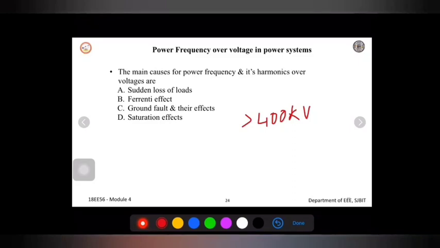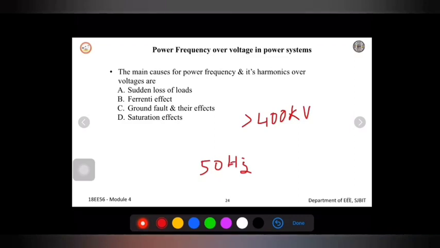We will see in detail one by one. The second one is the Ferranti effect, which will be like an unsymmetrical fault present in the system. We will see it once again in detail. And the saturation effect is with respect to the transformer. So overall, the over voltage of a power frequency or harmonic voltage is near to our natural or operating frequency, which is 50 Hz.